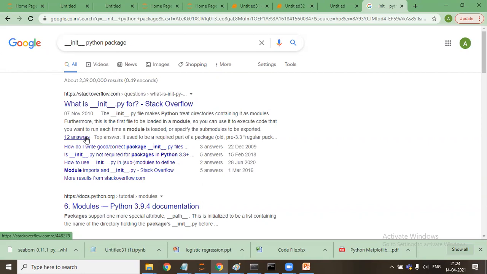A module can be a program basically, which can be used for a specific purpose or n number of purposes. So whenever we are loading any of the program, this py file, it is a module only. It is a program only. So whenever we are loading this module, the init file is loaded first.